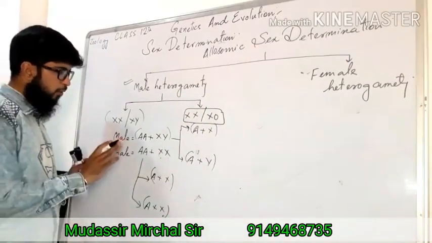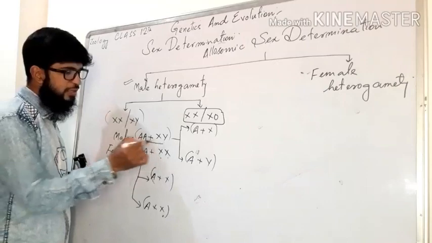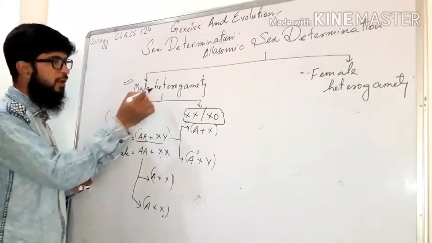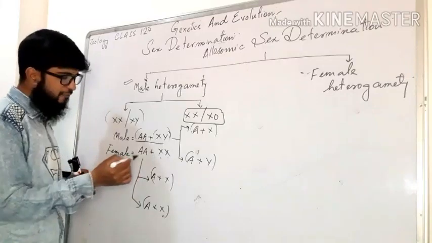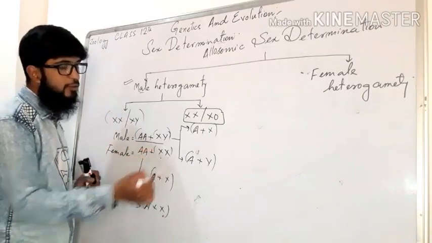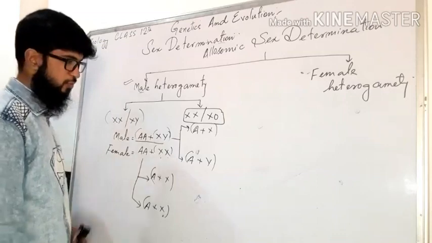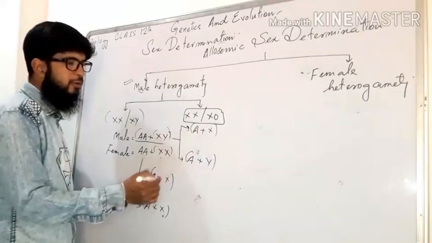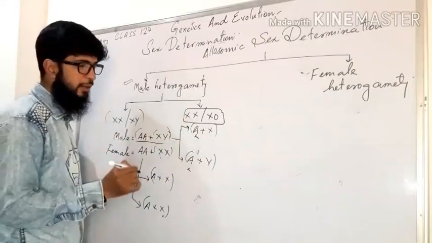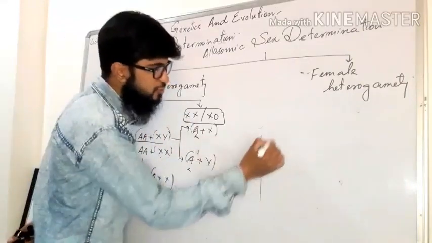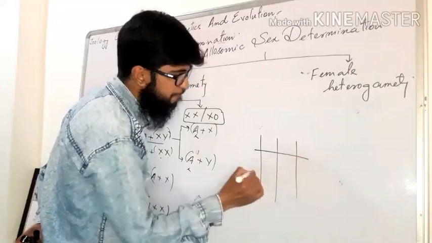Now what happened? Male was heterogametic, as we already discussed. Heterogametic means it has two types of sex chromosomes, and female is homogametic, having a single type of sex chromosome. So when the gametes are formed, forget this autosome set, we will talk about the sex chromosomes only now. Now if we form the Punnett square, what happens here?